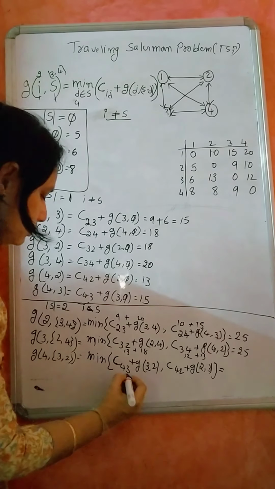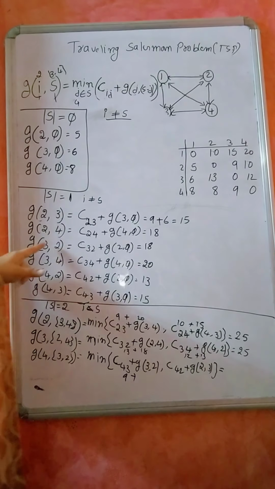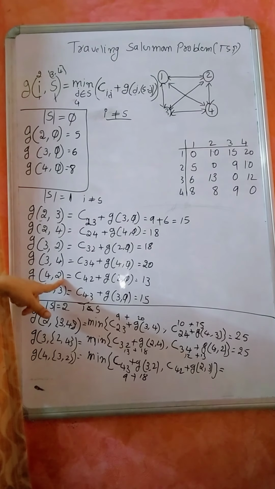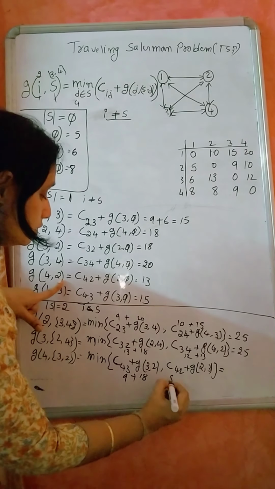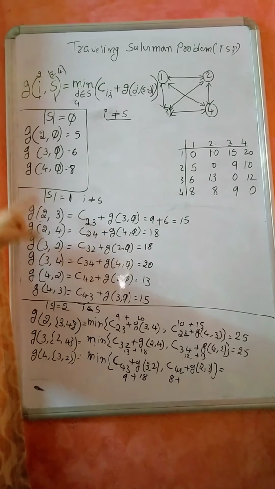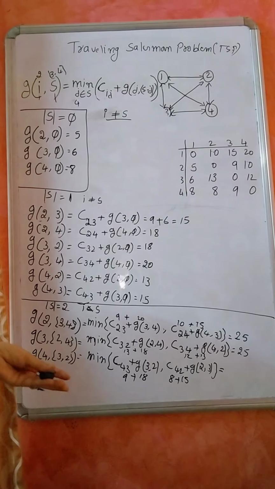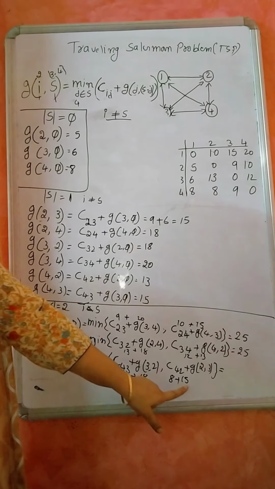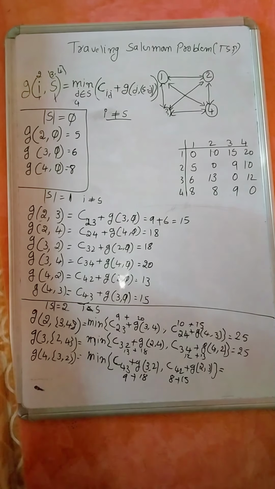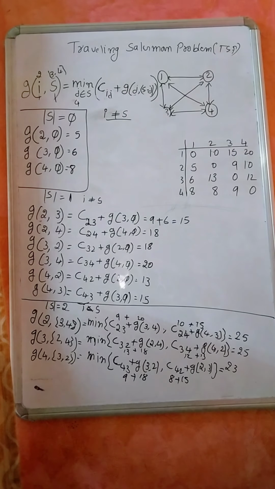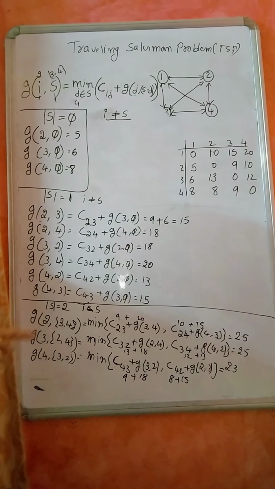4 3 is 9 plus 3 2. 3 2 is 18. Then 4 2. That is there. 4 2 is 8. 8 plus 2 3, 15. So which is the minimum among this one? So this is 27, 23. So it is 23. Okay. Now when S is equal to 3.